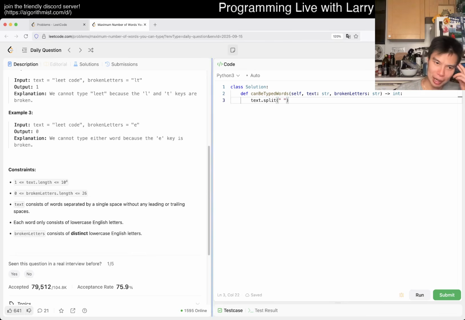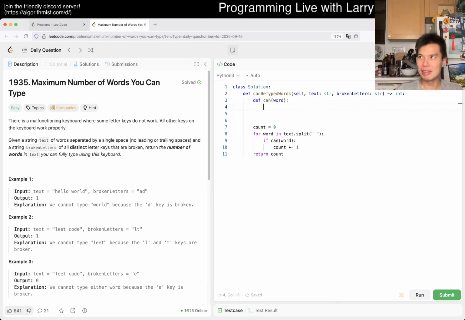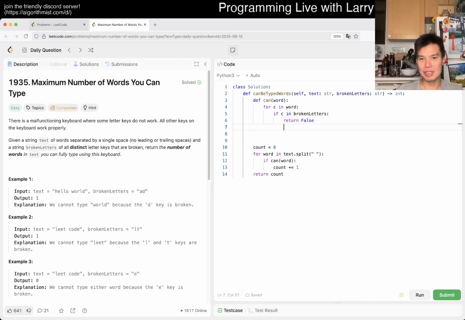So that's good. And then we could do for word in this, and count the number of words that you can type or cannot type. So maybe can_word, and then you are mostly done, right? And then of course you have to implement can_word. For c in word, if c is in broken letters, return false, otherwise return true.